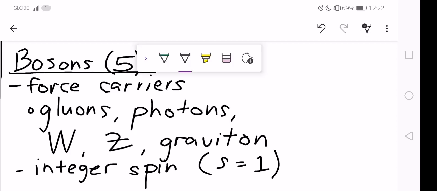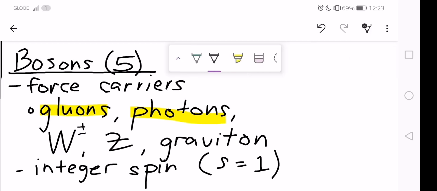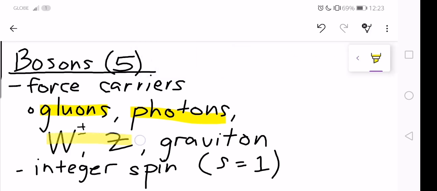So we have encountered the gluons, which is the force carrier for the strong nuclear force. The photons, the force carrier for the electromagnetic force. The W minus and plus, W plus minus, and the Z bosons, which is for the weak interaction. And lastly, the graviton for the gravitational force, which is yet to be discovered.